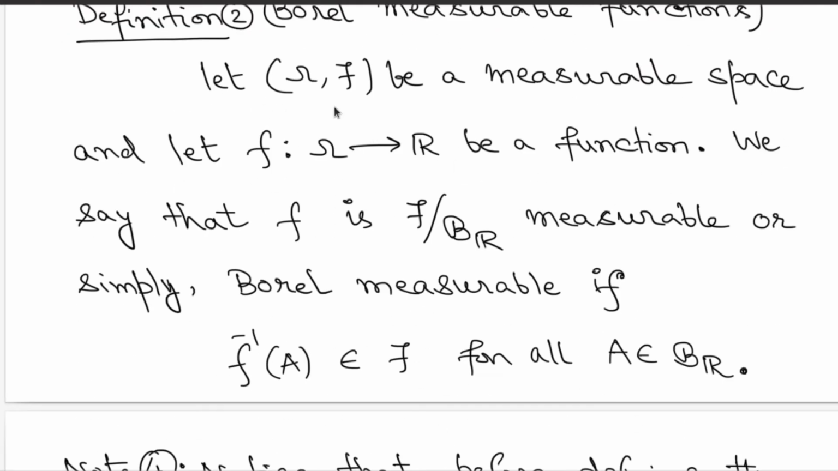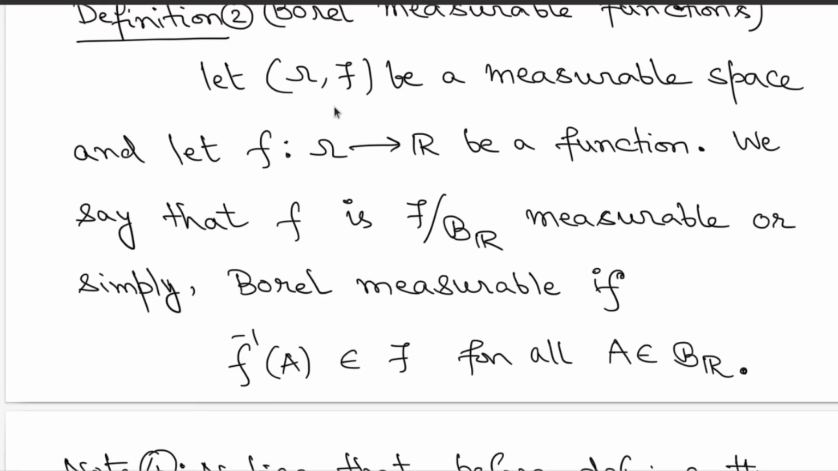So what is this? Now the domain side is fixed, that is omega, script F. That is some measurable space that is given to you. It may be coming from a random experiment, or maybe you can look at some general non-empty set together with some appropriate choice of a sigma field. So that gives you a measurable space, and that you are going to put on the domain side.